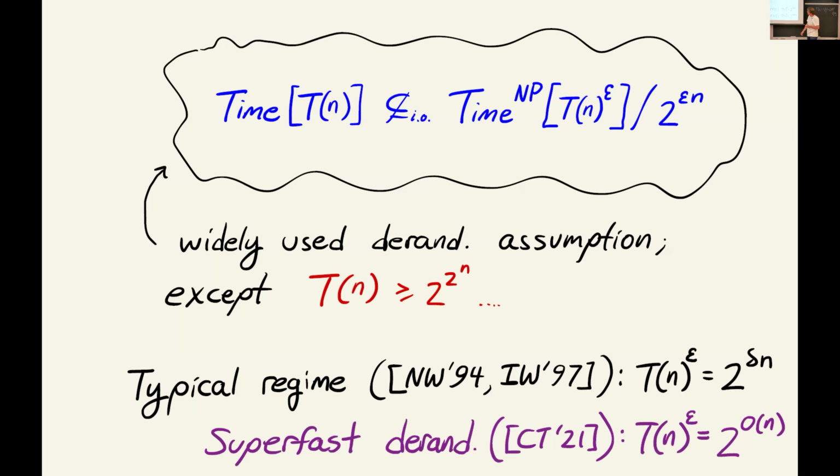But one prior work to note that also involved taking these standard assumptions and pushing the time bound beyond their usual regime is in the subject of superfast derandomization, where Chen and Tell used assumptions of this form, where we start with a standard one and push the time bound a little further to design very fast derandomization algorithms. And in their case, they needed hardness against algorithms that were running in 2 to some large constant times n. So I'll mention some other connection to this work also, but this is an inspiration for using assumptions of this form.